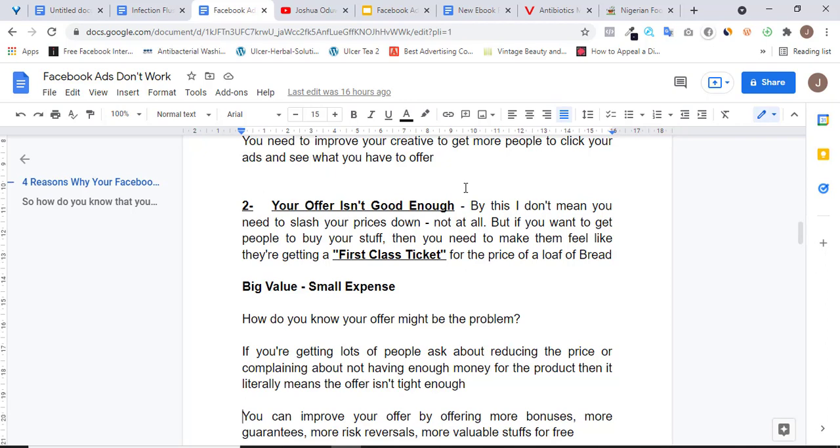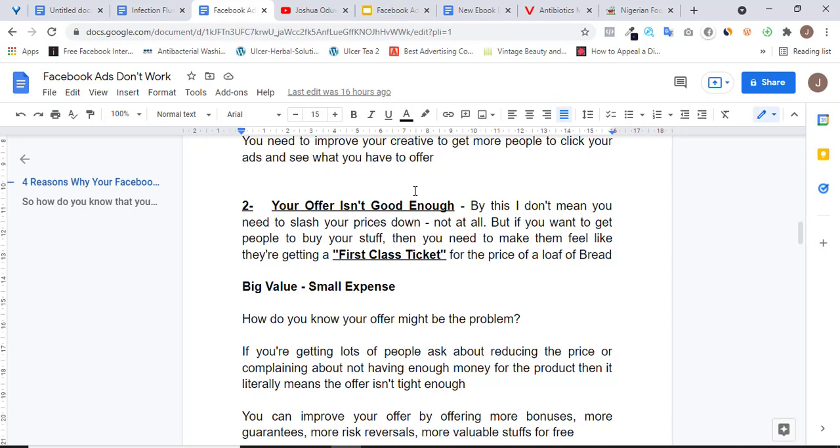All right. So aside from bonuses, you can also offer guarantees, and you can offer a money back guarantee if you are selling a physical product or a digital product. You can also offer a guarantee of fixing an item if it's spoiled, if you are selling a gadget, or you can offer to replace an item for them if the item gets spoiled, let's say within 30 days, within 60 days, within 90 days, depending on how you trust your product, depending on the confidence you have in your product. All right.